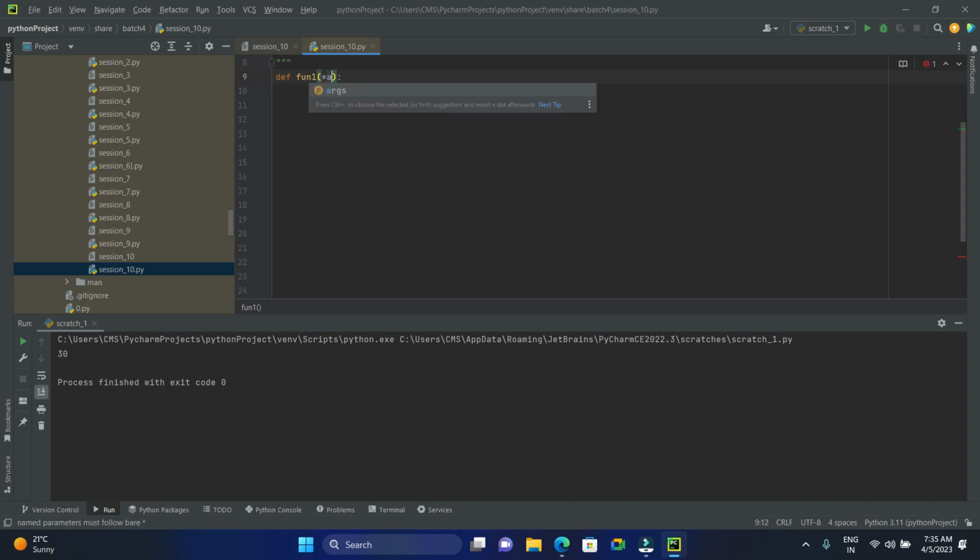Next, I'll have one empty list to store the initial values. Let me create one dummy list. For this, I'll go with list underscore empty.